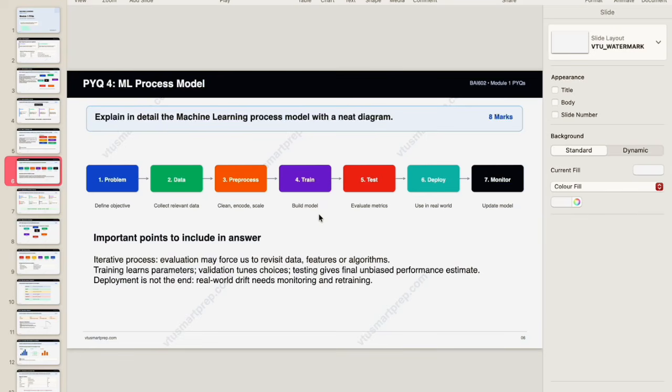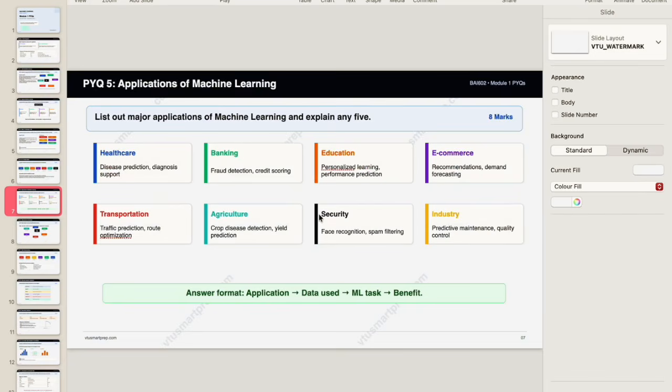Next include: training learns parameters, validation tunes choices, testing gives final unbiased performance. Deployment is not the end. Real world drift needs monitoring and retraining. So this was the fourth question, which can be asked for 8 marks.